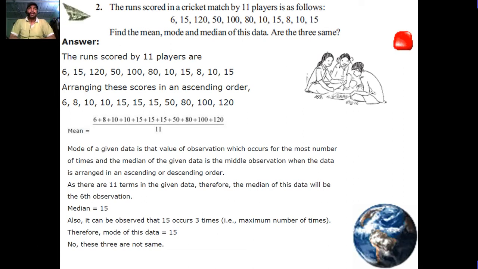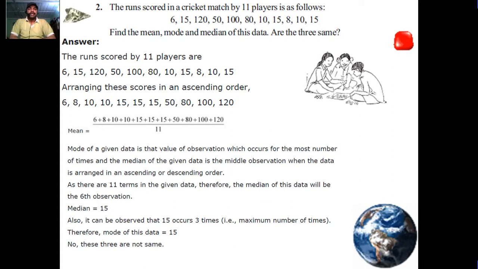Answer. The runs scored by 11 players are these. Arranging these scores in ascending order: 6, 8, 10, 10, 15, 15, 15, 50, 80, 100, 120. We have to find mean, the sum of the observations divided by the total number of observations. इन सारे observation का हमने sum किया और by में 11 किया।